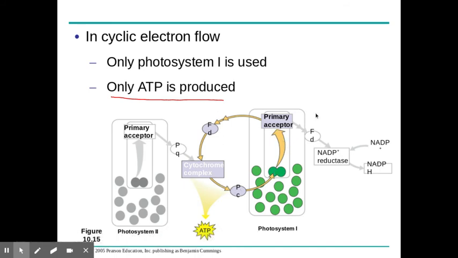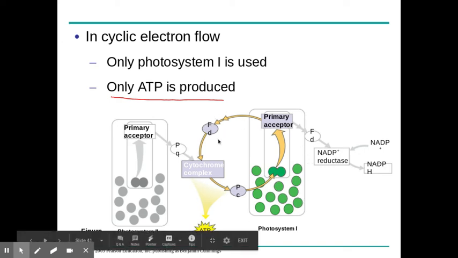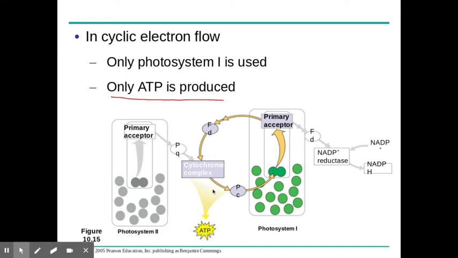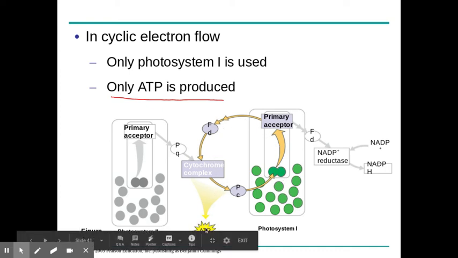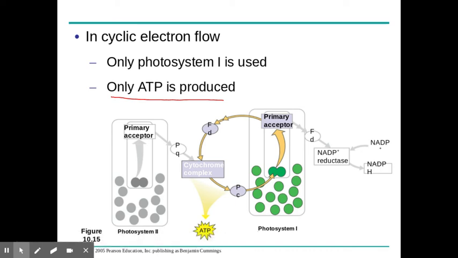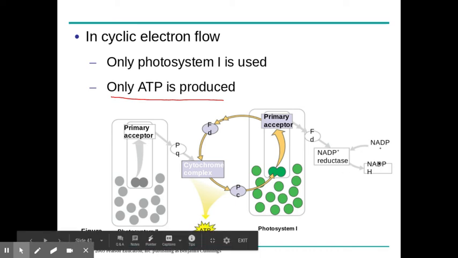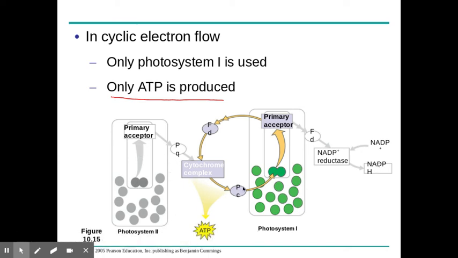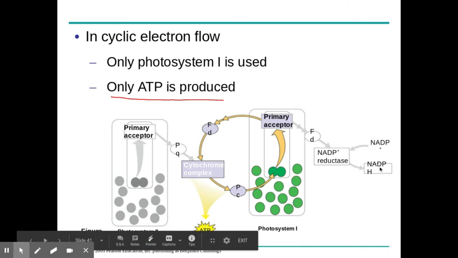So what happens is, rather than dropping the electron off this way in photosystem 1 and creating NADPH, which would be normal, sometimes we can kick it back to the ETC, so you can see why it's cyclical. Because of that, we're going to create a little bit more ATP. So it's just a mechanism that plants have to create more ATP. The only reason, again, they have this is that the Calvin cycle uses more ATP than it does NADPH. Normal, or non-cyclic, electron flow would create roughly equal amounts of ATP and NADPH.